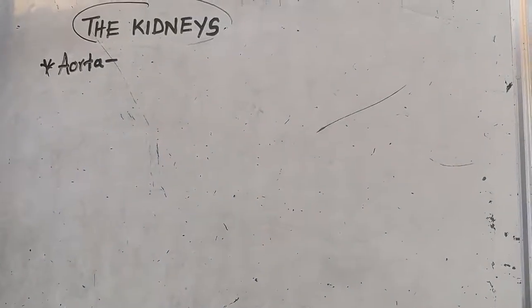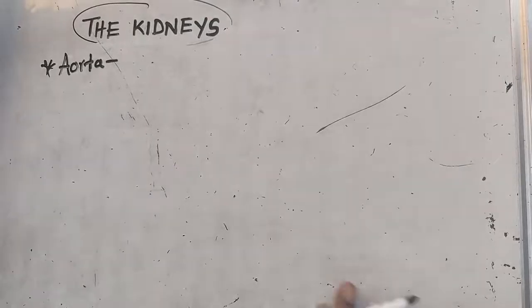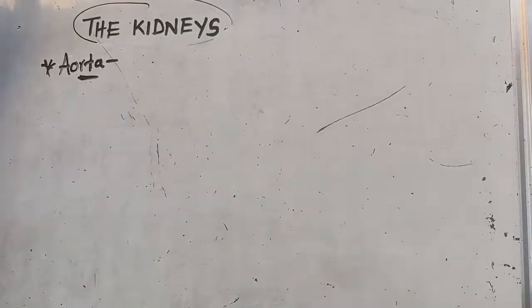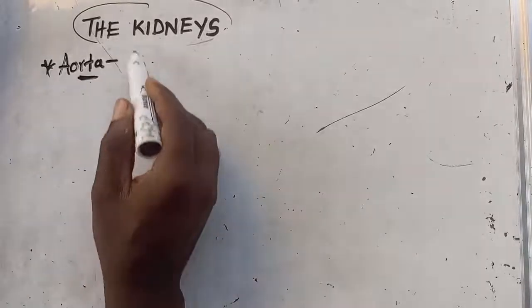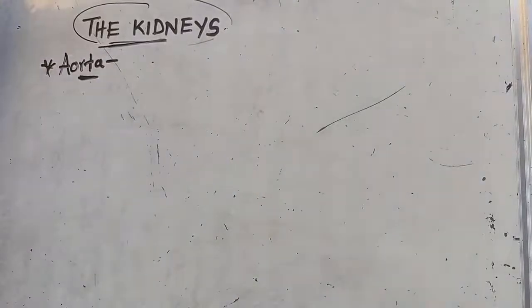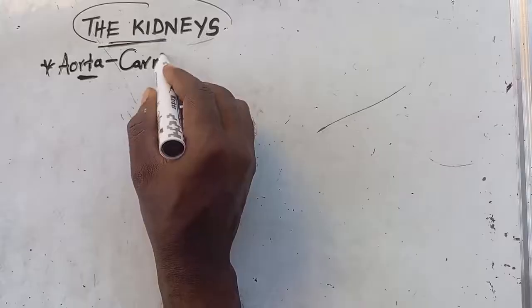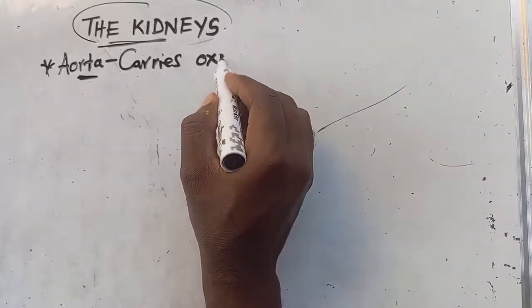What is now the function of the aorta? After that diagram, those of you that are drawing, if you are not drawing, leave those 8 lines and continue from here. So what is the function of the aorta? When I looked at the heart, I told you that the aorta carries the oxygenated blood away from the heart to all parts of the body. But in this case, when we go to the kidneys, this one gets to carry, I'm going to say, oxygenated blood.